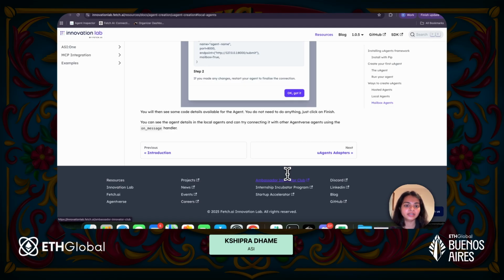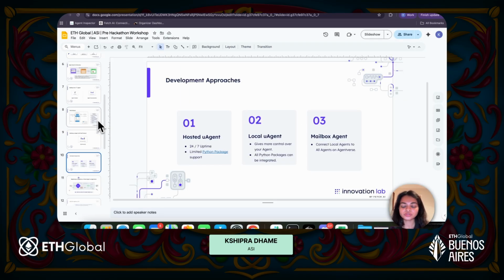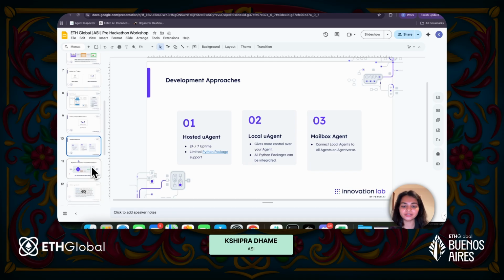And once you've done that, if you have the chat protocol in your agent, you can still see the chat with agent button, chat with that agent, or the agent will also become discoverable through ASI 1. So that's mostly how you can create different agents. If you have all the packages, you create a hosted agent. If you have limitation on packages, you create a local agent. And if you want that agent to be connected to AgentWars, you simply set mailbox equals true.